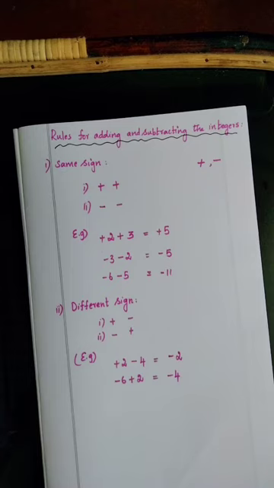If the integers have the same sign, you just add and put the same sign. If the integers have different signs, first you need to subtract both the numbers and put the greater number's sign in the answer. Understand? Okay, note it down.